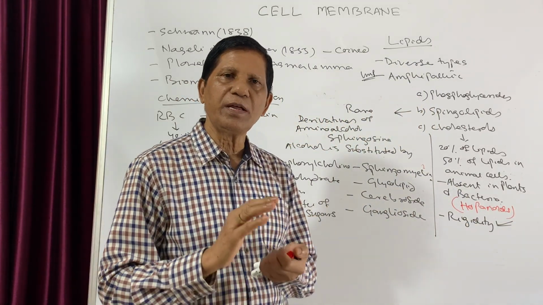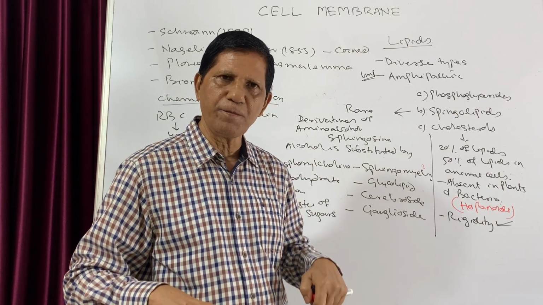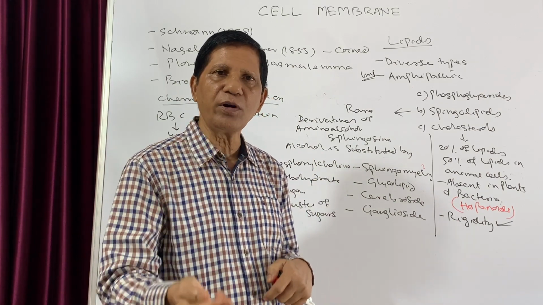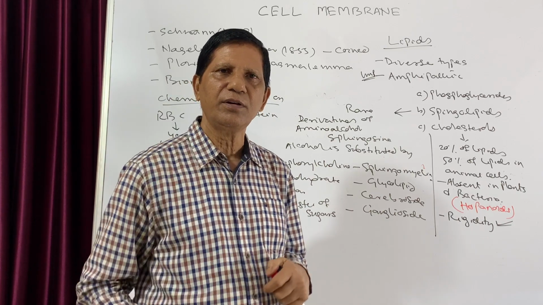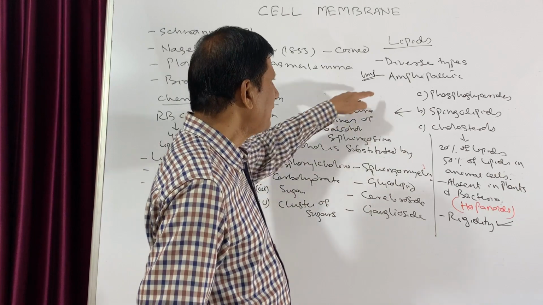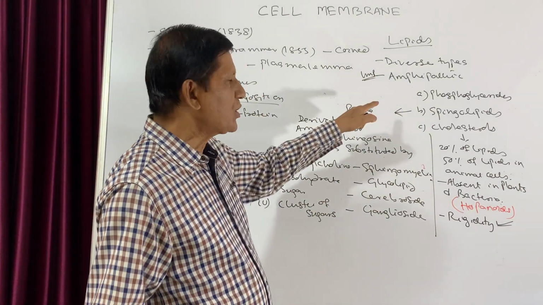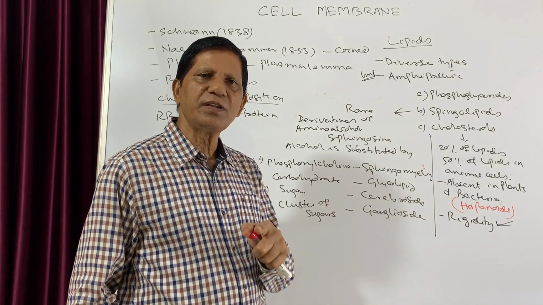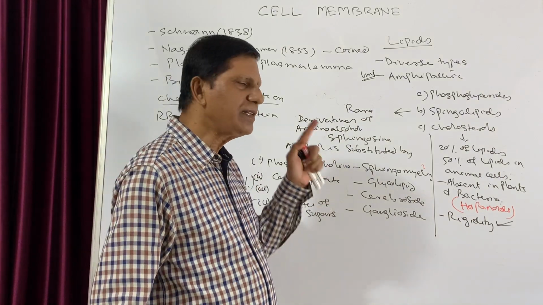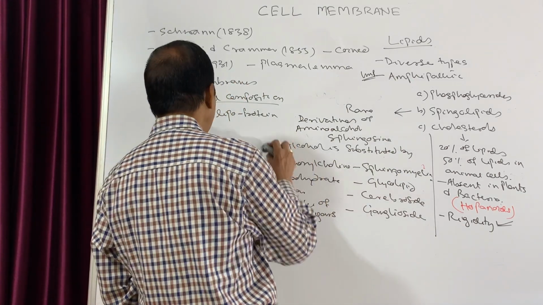So cholesterol is very important for the structure of the cell membrane. But if cholesterol is more in blood, then it will lead to hypertension. So these are the different types of lipids. Now, since these lipids constitute about 40% of the membrane, what is their main function in the cell membrane? That part we will now discuss.